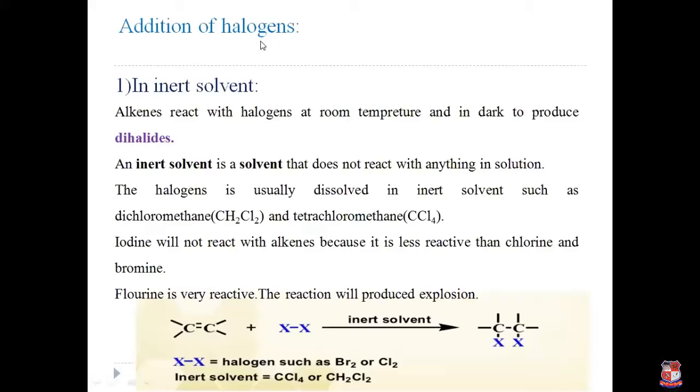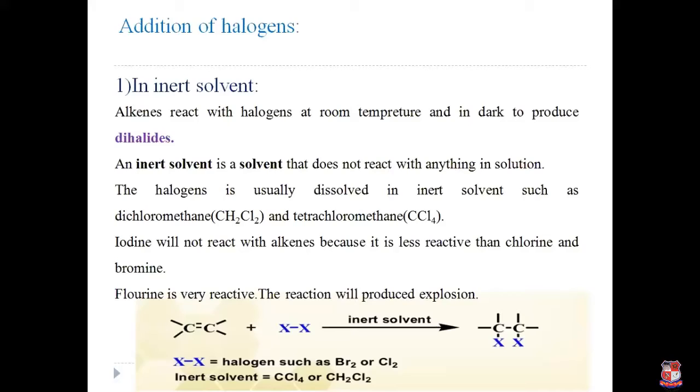The second reaction is addition of halogen. Okay, addition of halogen means chlorine, bromine, iodine, fluorine, etc. It is carried out either in an inert solvent or in an aqueous medium. First we take the inert solvent. Now what is an inert solvent? An inert solvent is a solvent that doesn't react with anything in the solution. That means it is like a catalyst. It is present as it is at the end of the reaction.